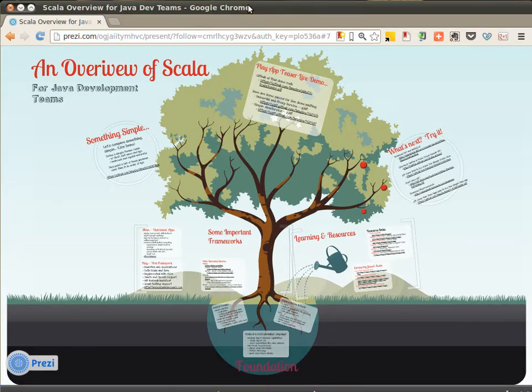This presentation is an overview of Scala for Java development teams. It's broken into two parts. The first part is about 10 minutes of background information for people who are unfamiliar with the Scala ecosystem. The second part is comprised of a couple of live demos, the first one being a very simple application written first in Java and then in Scala that lets us compare the two languages. The second live demo is a very brief introduction to the Play web application framework.